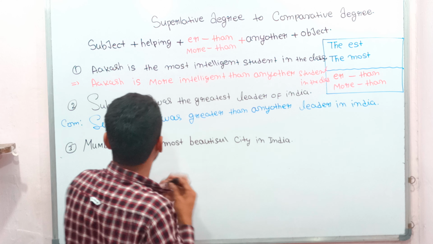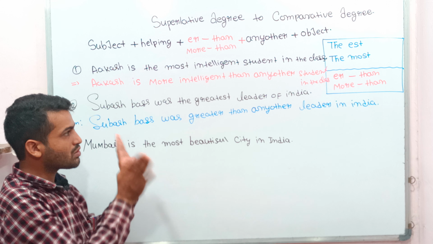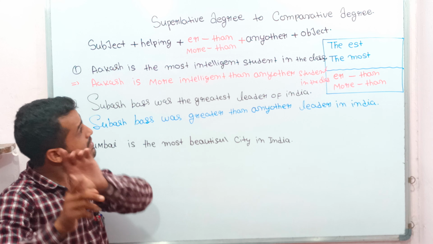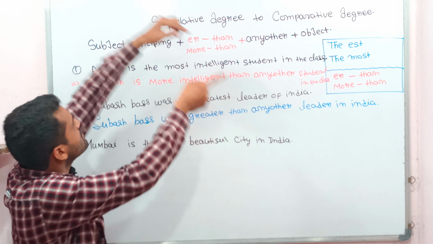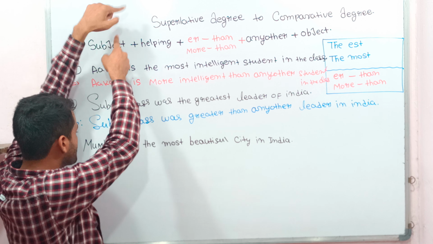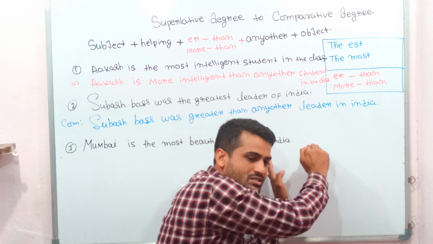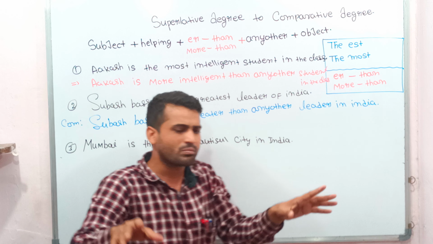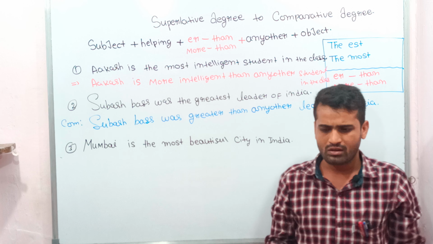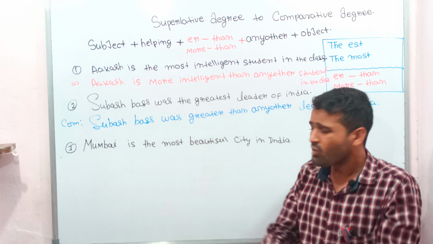Then see here, we are going to change it into comparative degree. Therefore, first of all, we have to write the subject. What is the subject? Mumbai, because the whole sentence depends upon Mumbai. Always remember one thing. I want to tell you: what is the subject?